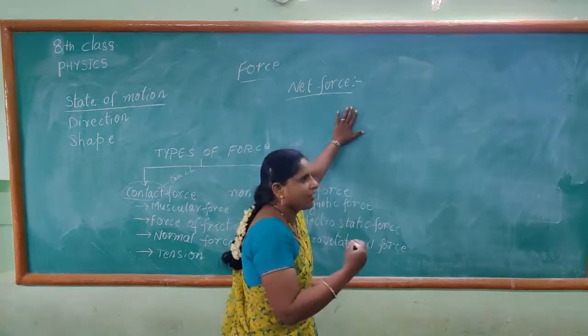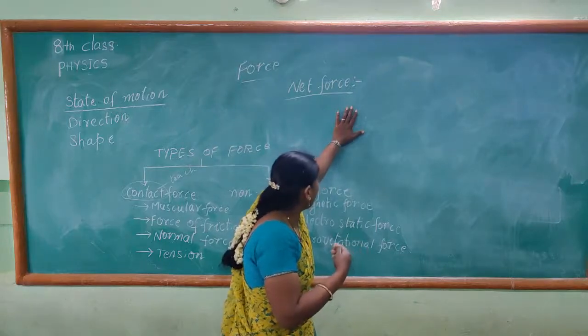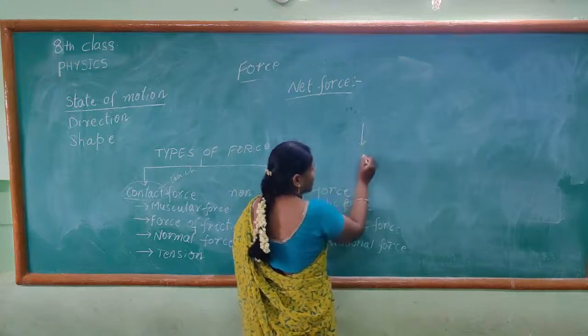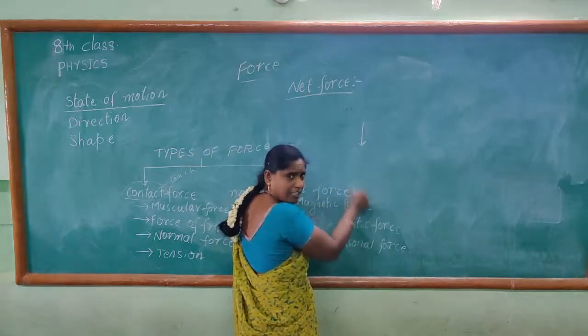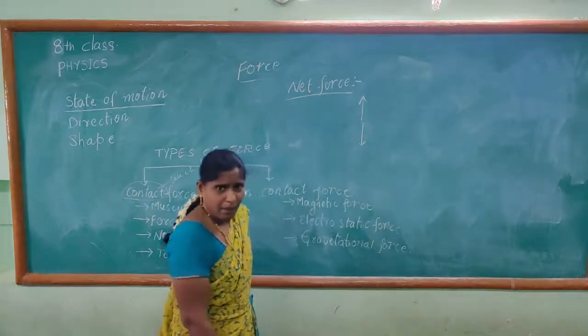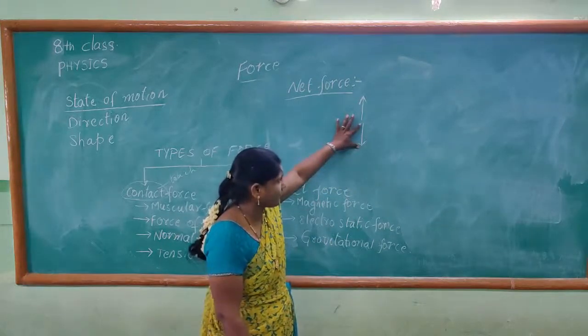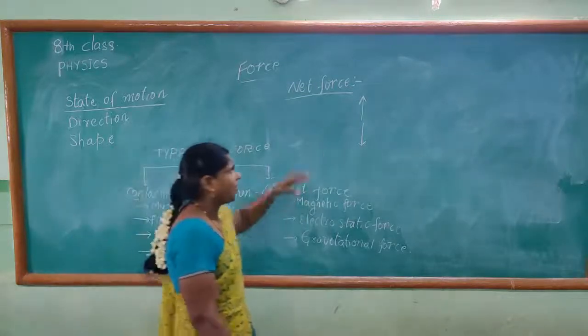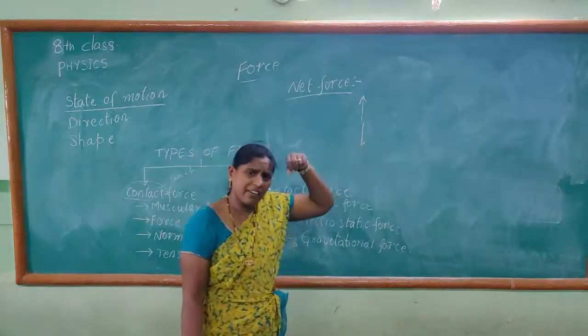For example, when you take the gravitational pull, the force is exerting downwards, and there are some forces which are acting upwards. Some of the forces, like the force of friction and the normal force, we have already seen. There are some forces acting wherever we go.